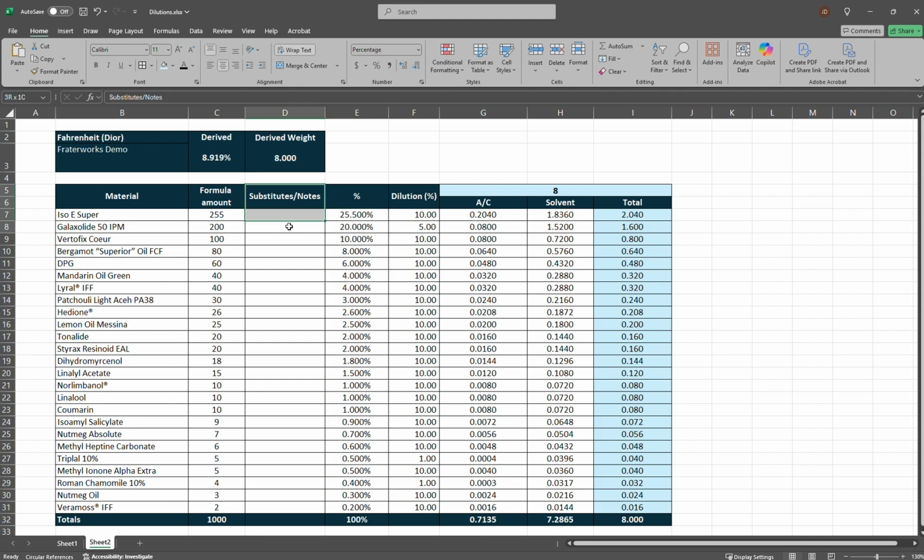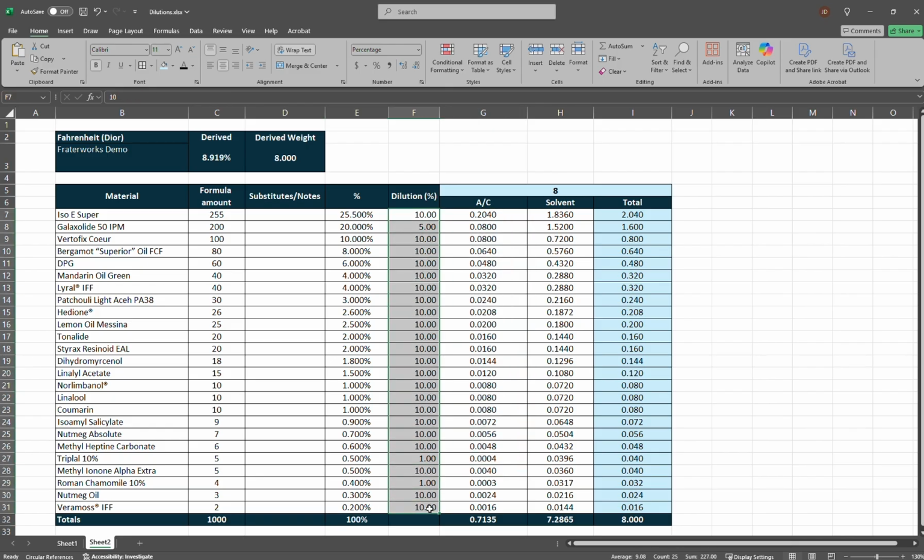Back to column D, this is just a substitute. If you don't have one of these materials, you can substitute it if possible for another material that you have. So again, column E is the percentage of all these materials in the formula. It should obviously add up to 100%.